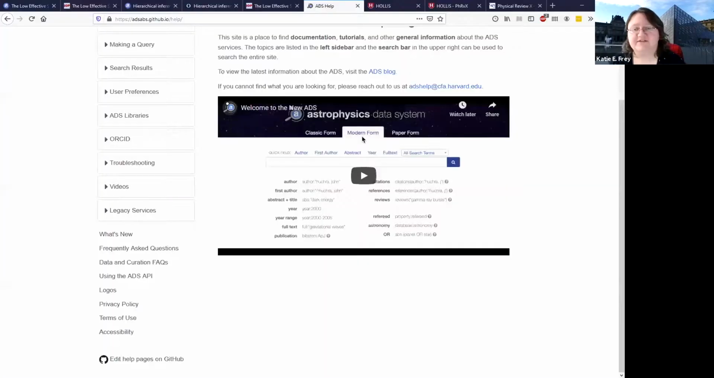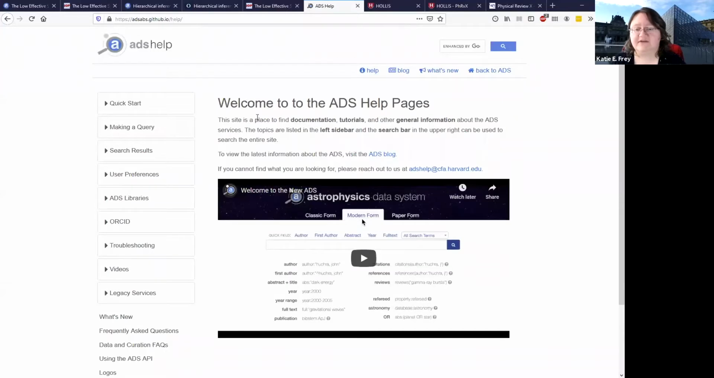It's adsabs.github.io/help. You can go there and get a lot of information about ADS. Here's the help pages right here. I think you can see on my screen. So they have a lot of information about how to do a query, how to read your search results, your user preferences, and so on, all here. If you have other additional questions, you're also welcome to reach out to us at any time as well.